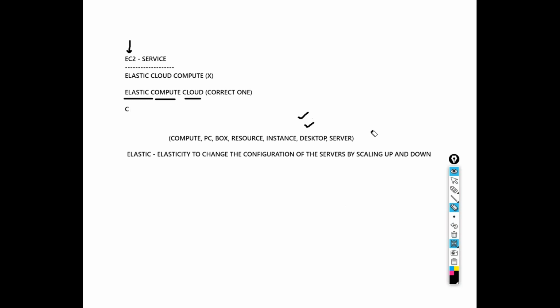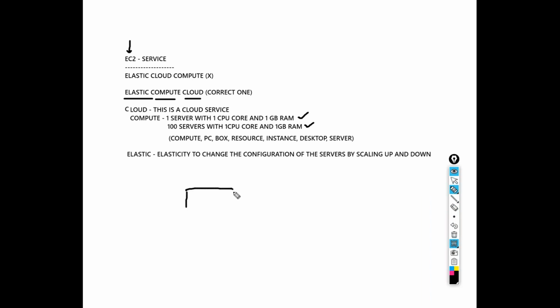Let me give you a small example. If you have a laptop, this is your laptop. Now you have brought this laptop, and it has 4 GB of RAM and 64 GB of hard disk space. Now you started using this laptop, you watched some videos, you have downloaded some videos, you have installed some softwares, and you have been working.